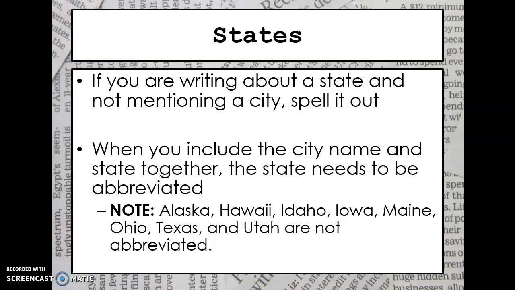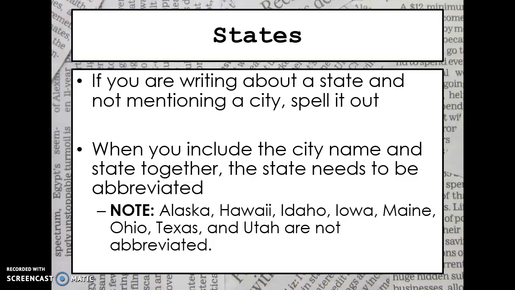States. If you're writing about a state and you're not mentioning the city, you're going to spell it out. When you include the city name and the state together, the state needs to be abbreviated.